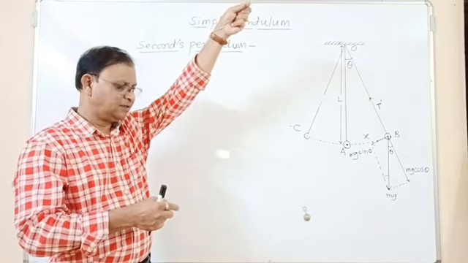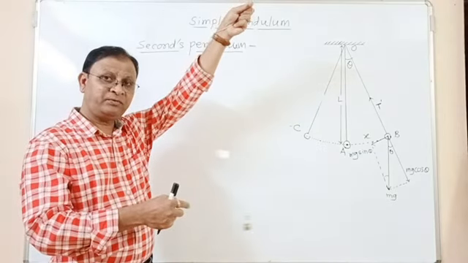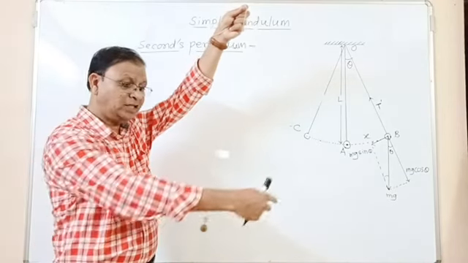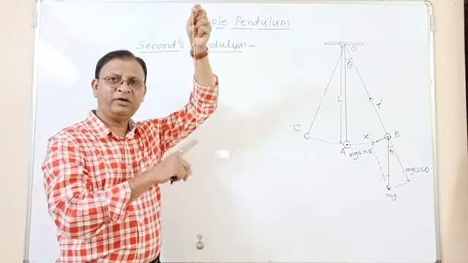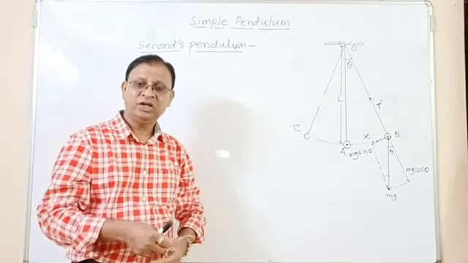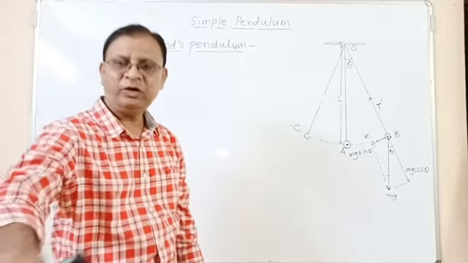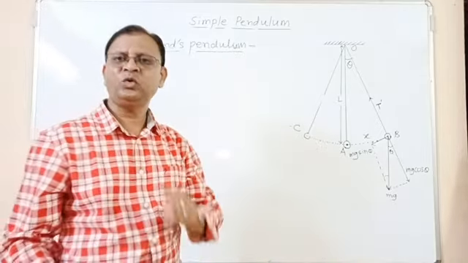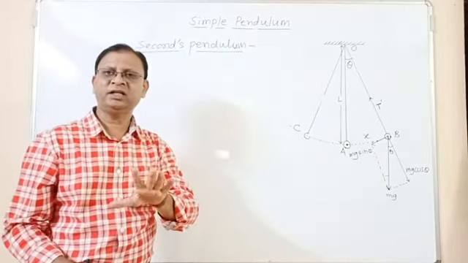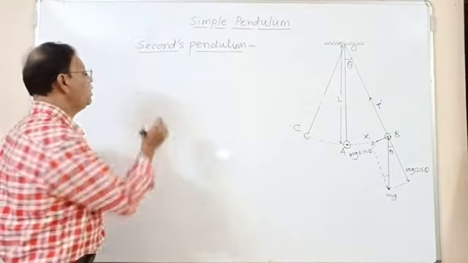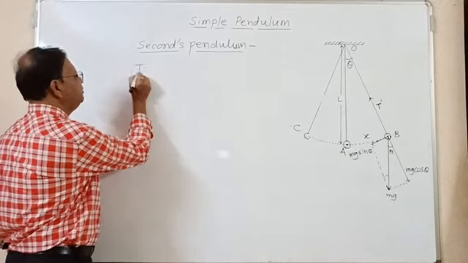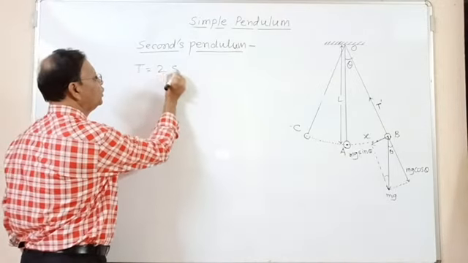Like this. For this pendulum, if it takes 2 seconds to complete one oscillation, then we can say that this pendulum is a seconds pendulum. So what is a seconds pendulum? A pendulum which has a period of oscillation of 2 seconds is called a seconds pendulum. So for a seconds pendulum we can say that the period is equal to 2 seconds.